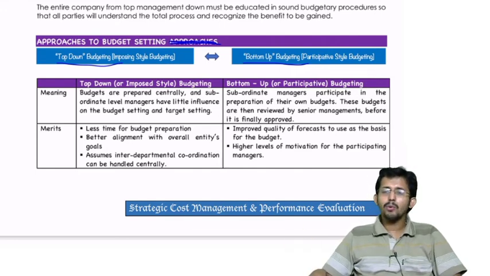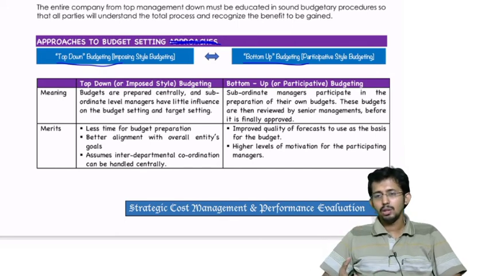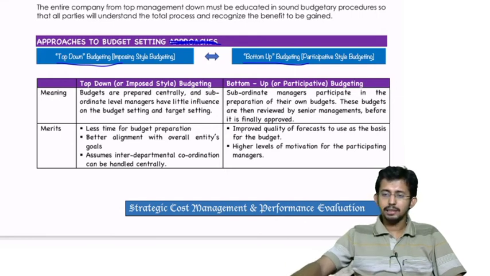The production is forecasted by whom? The production people. So they know the capacity of machines. They know what the working condition of the factory is, how many units can be produced. So the lower level people are better aware of the output. So if they are forecasting, it will be more realistic. Okay, then higher levels of motivation for participating in the budget process.